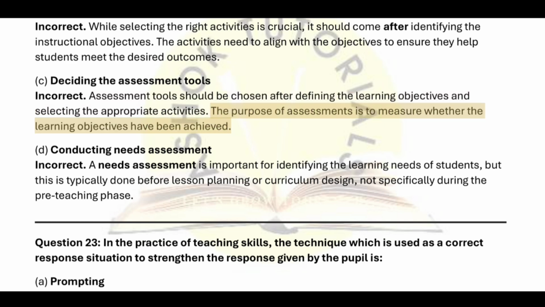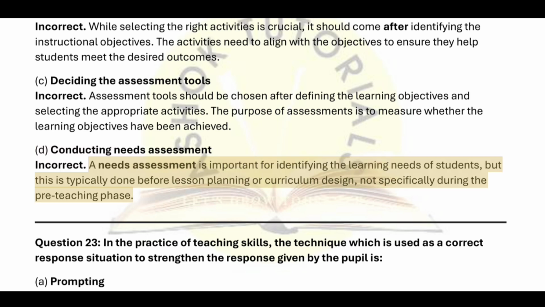The purpose of assessments is to measure whether the learning objectives have been achieved. D. Conducting needs assessment. Incorrect. A needs assessment is important for identifying the learning needs of students, but this is typically done before lesson planning or curriculum design, not specifically during the pre-teaching phase.